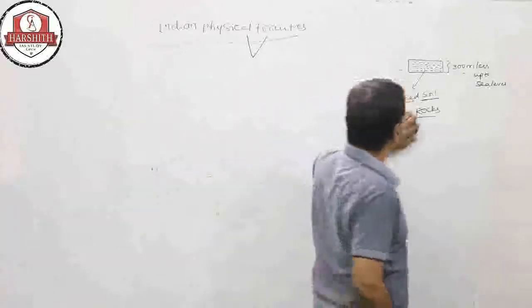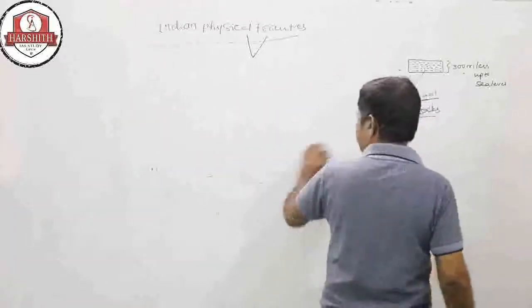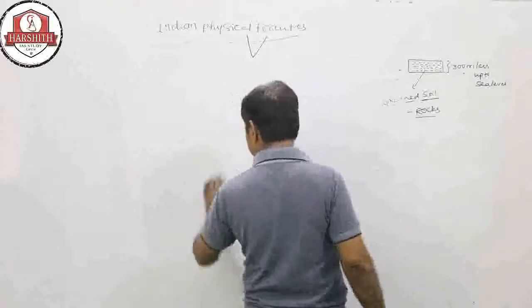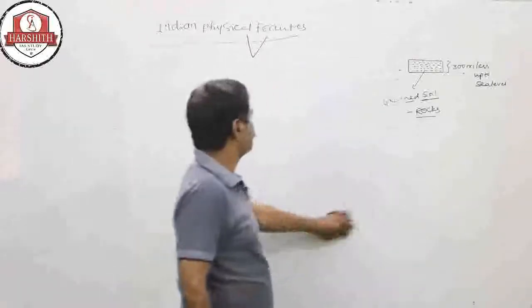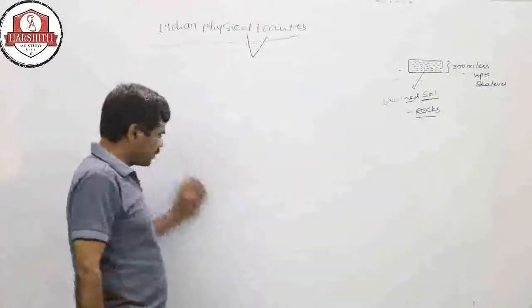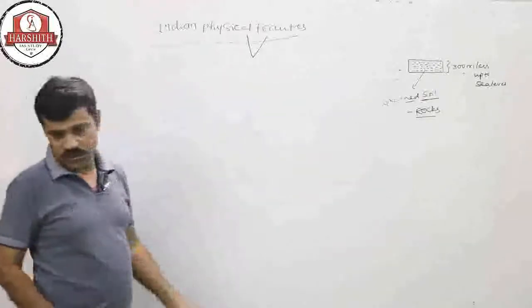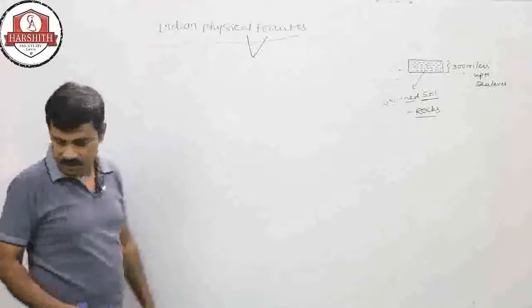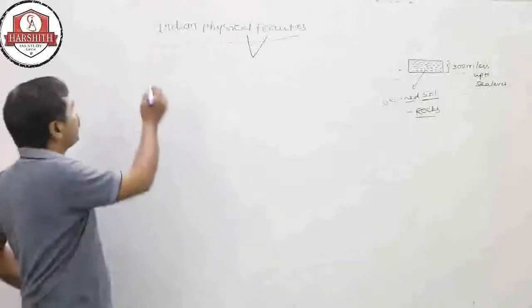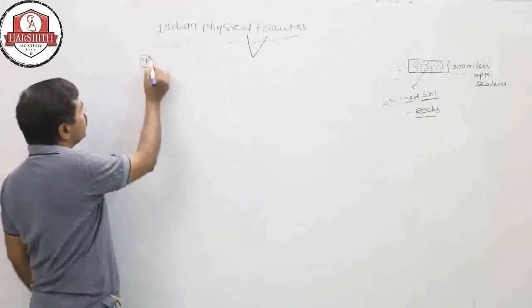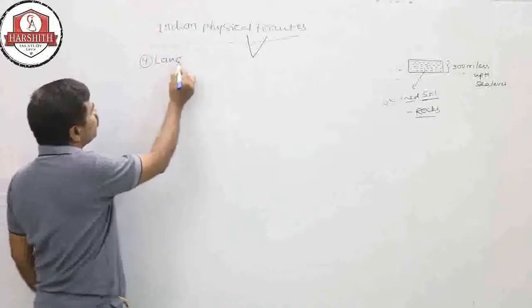Next, the Indian surface also has four types of landforms.